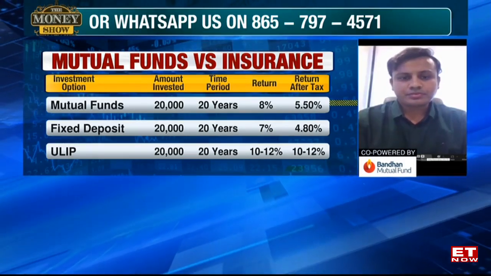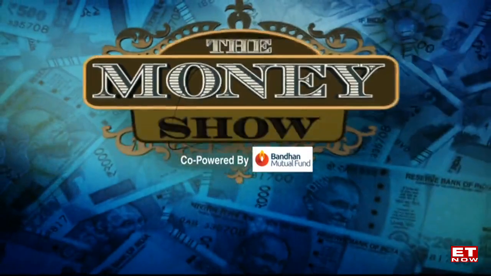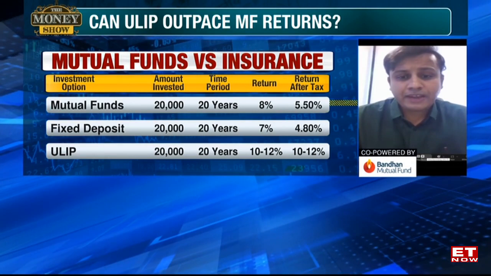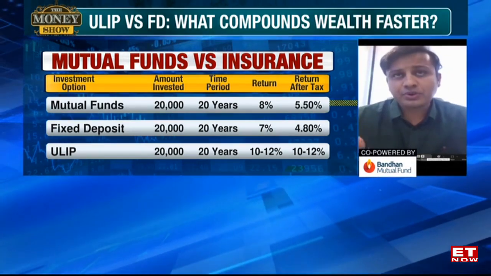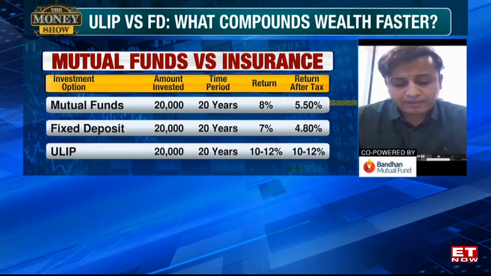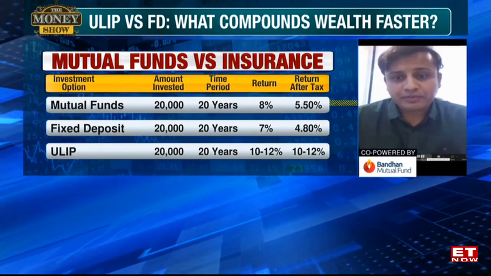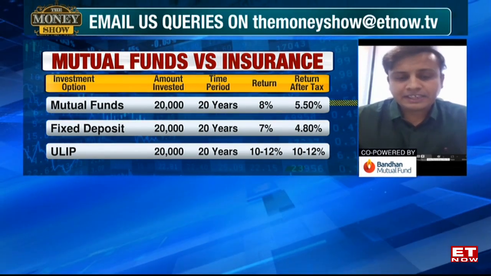A debt mutual fund and a ULIP debt fund, what are the similarities? Let's ignore the tax part as of now, but let's talk about the investment instruments and the avenues. What's the similarity? The underlying asset class that they invest in is mostly similar. Debt mutual funds might take slightly more risk, and so ULIP funds only invest in AAA rated corporate securities and state government and central government debt.